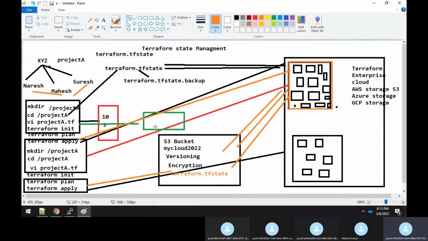The problem is that all these three engineers are working on this project's Terraform .tf file. They are doing all these changes. That's okay, that's good. But what happened? They are changing and doing apply.